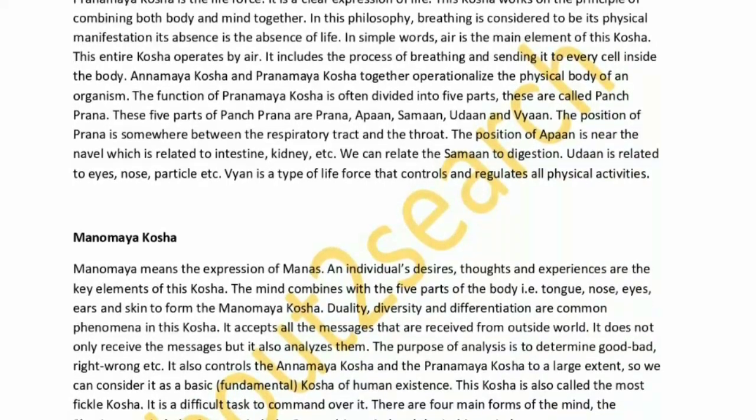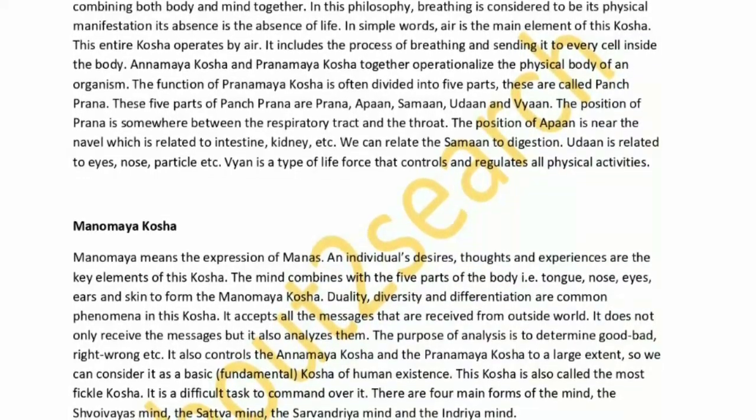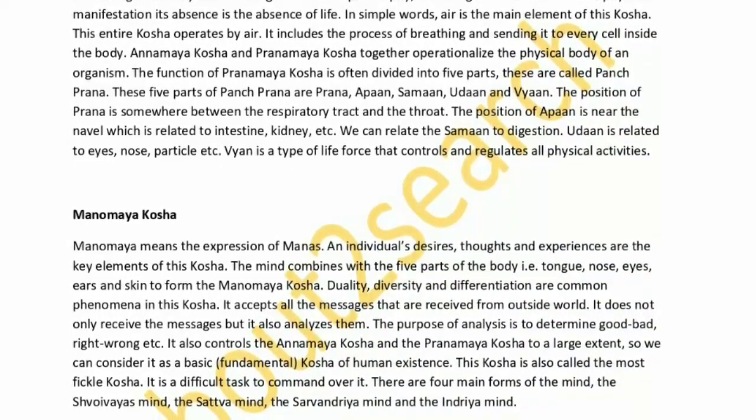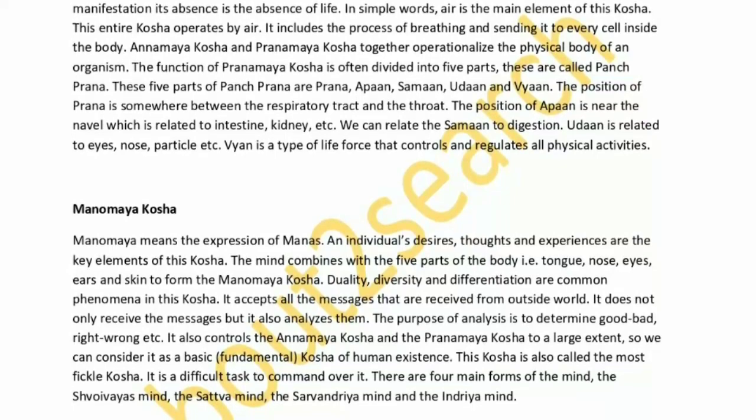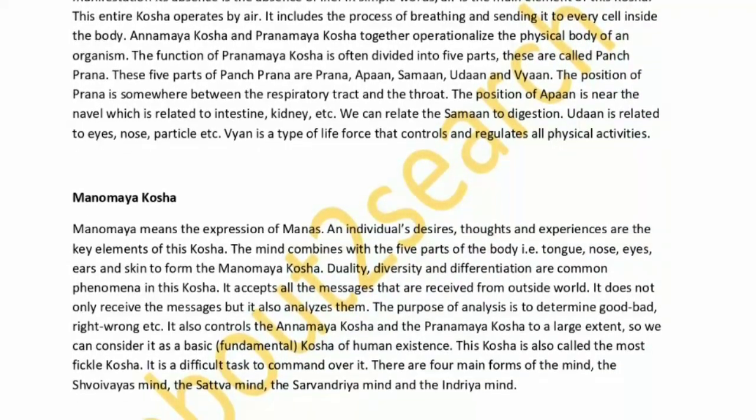The position of Apana is near the navel, which is related to intestine, kidney, etc. We can relate the Samana to digestion. Udana is related to eyes, nose, etc. Vyana is a type of life force that controls and regulates all physical activities.